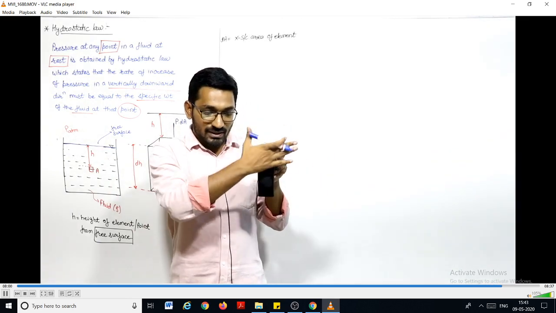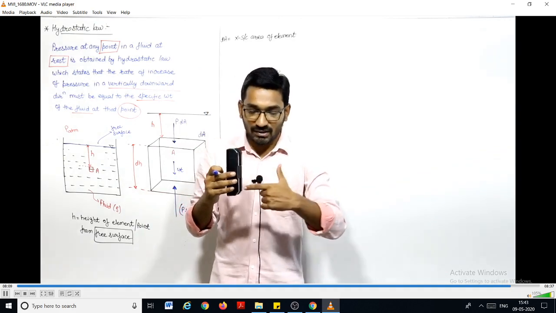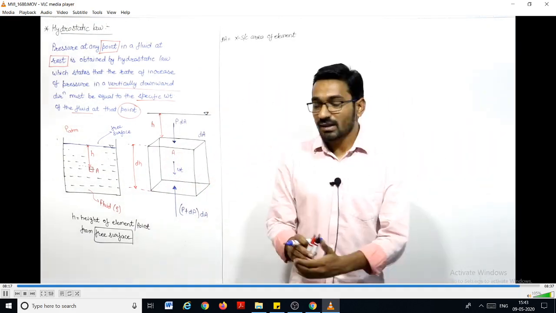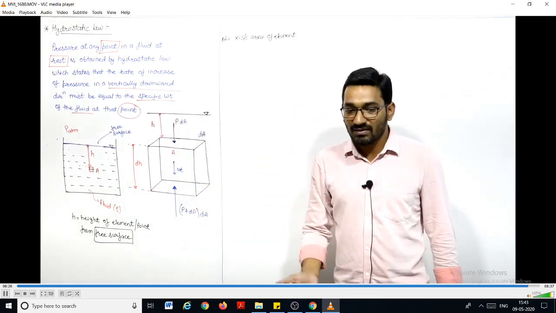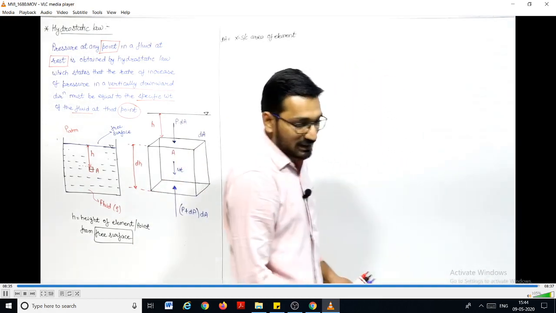And if we talk about this surface also, at each and every point we have pressure in this direction, compressive in nature. Here also we have pressure in this direction, compressive in nature. So at each height, at each and every point, the force will cancel out. That's why we are not taking the pressure force on these four faces, because they cancel out each other. But the top and bottom forces will not cancel each other because there is a difference of height. Right? So if in this case I say, for equilibrium,